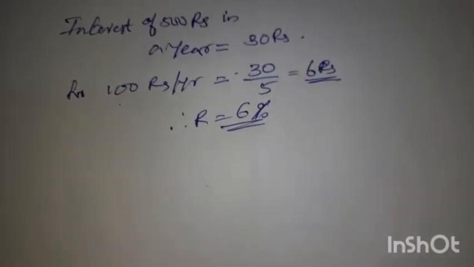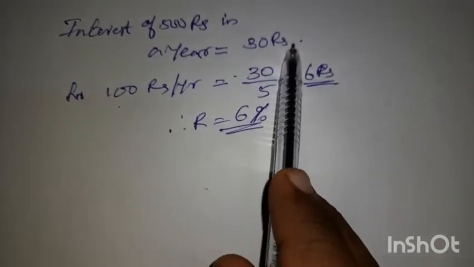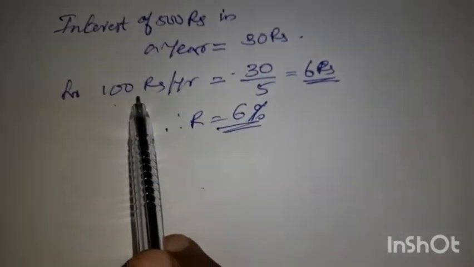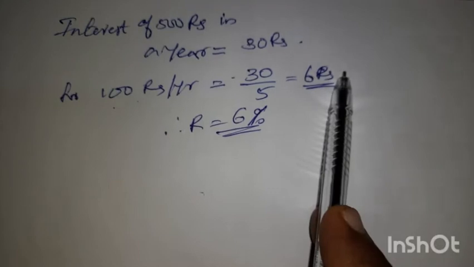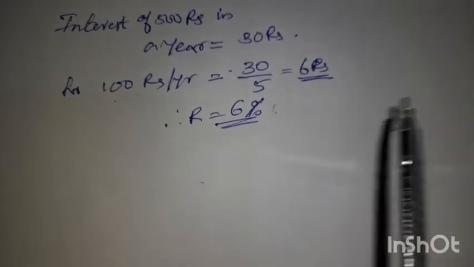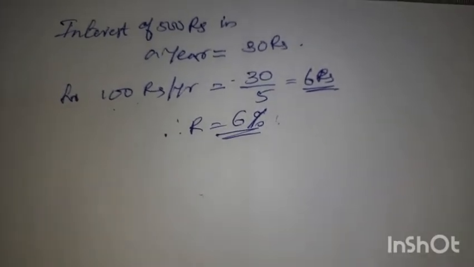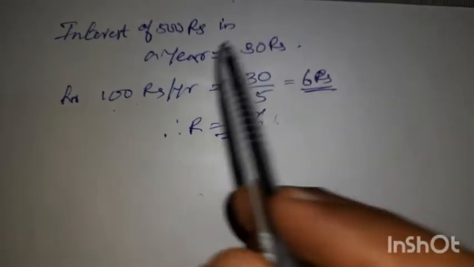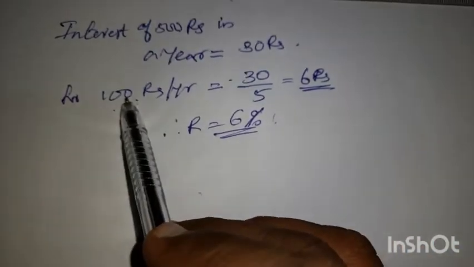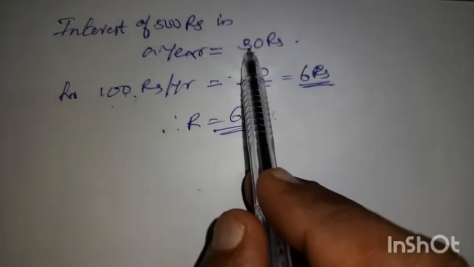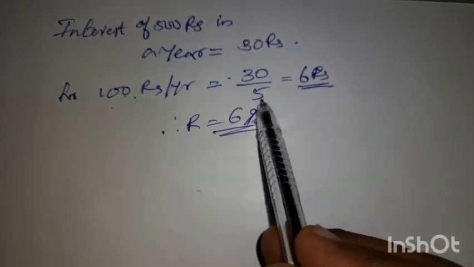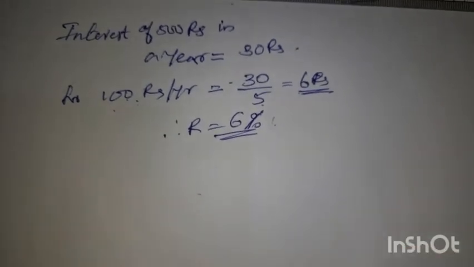So for 500 rupees it is 30, and we are converting it into 100. For 100 rupees every year there should be 6 rupees. So we can say that the rate of interest is 6%. Here, 500 to 100, we are dividing by 5. The same 5 we have to divide here. So 30 by 5 we will get 6 rupees.